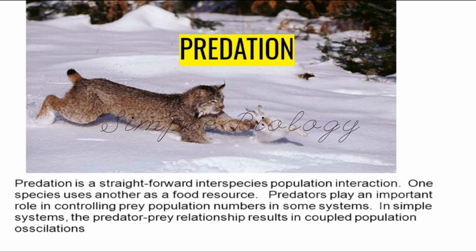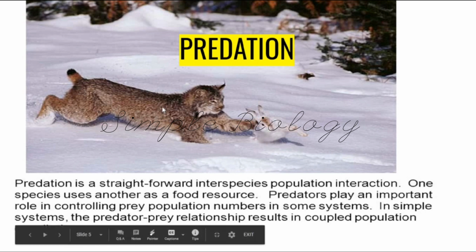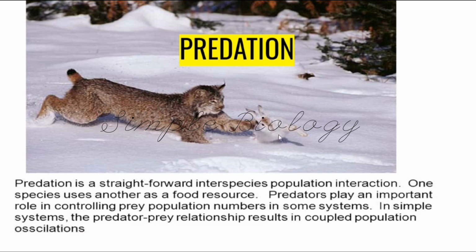Even the plants will be eaten by the organism, and they are the predators. The organisms which feed on the plants are predators for the plants. It means the herbivores are the predators for the plants, and the organisms which are eaten by the predators are called prey. So it is a prey and predator interaction. Here you can see the wild cat is a predator and the rabbit is a prey for it.